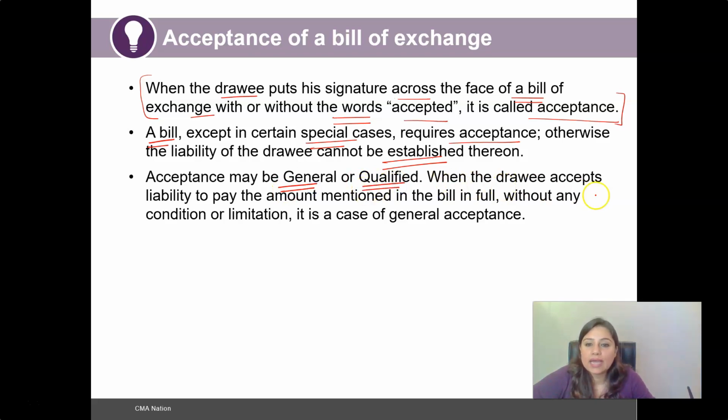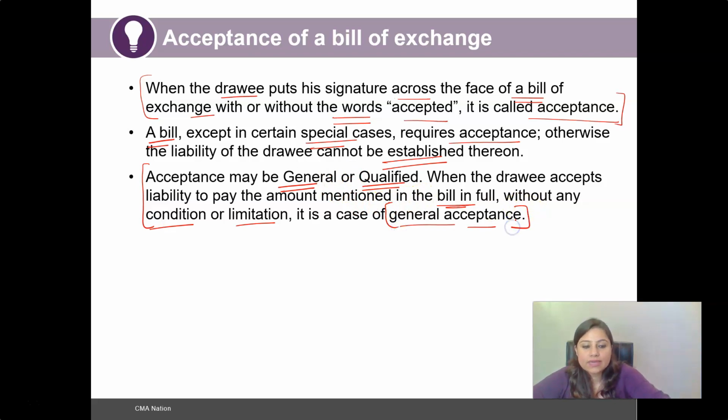When the drawee accepts the liability to pay the amount mentioned in the bill in full, without any condition or limitation, it is called a general acceptance. So in the case where the drawee completely accepts that he has to pay the amount in full, and there are no limitations from the end of the drawee, and he simply agrees to pay that particular amount which is due at the date of maturity, that acceptance would be termed a general acceptance.